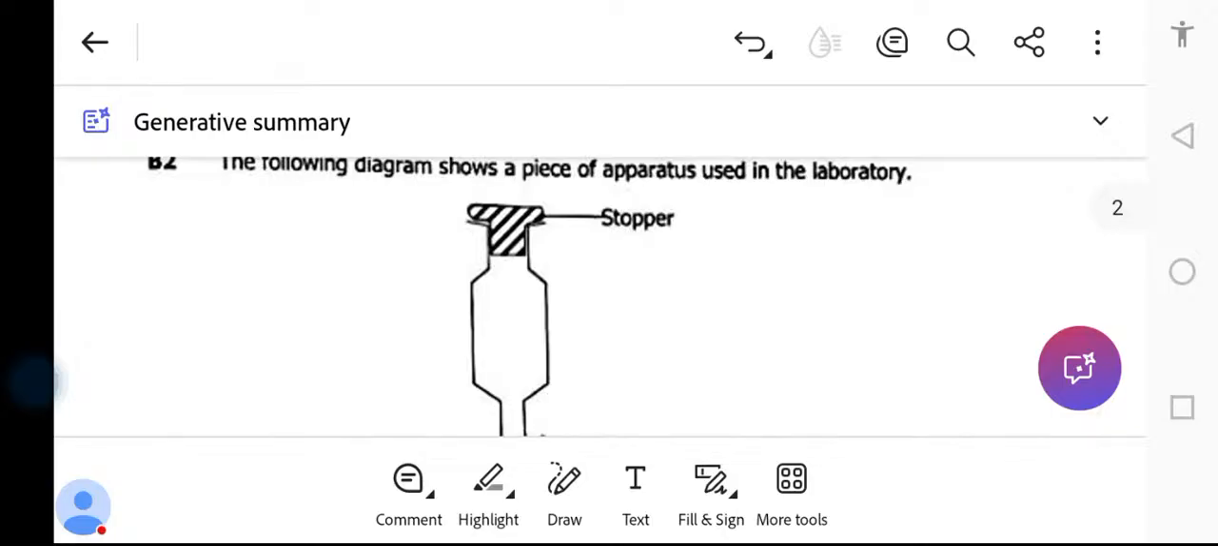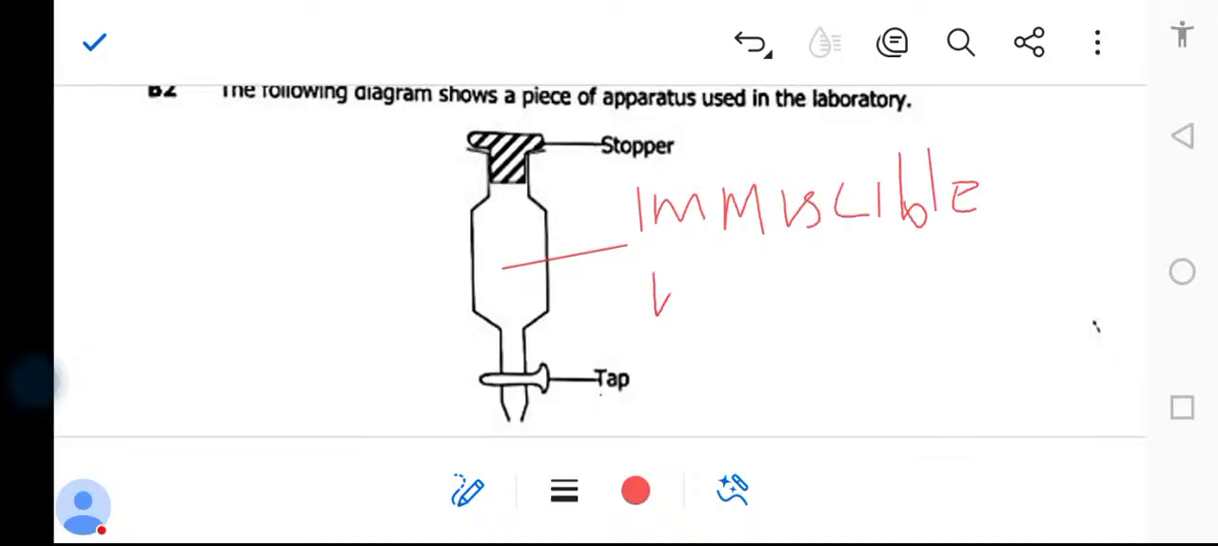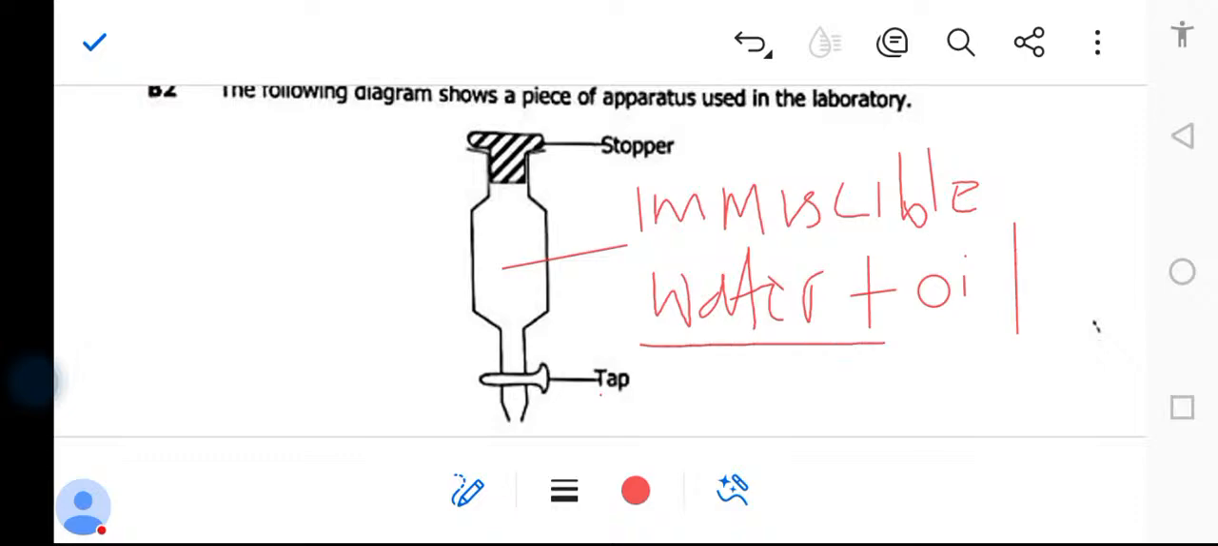So number one, a separating funnel is made up of a stopper and a tap, but the liquid which is found here is called immiscible liquid. So what is immiscible liquid? Immiscible liquid is any liquid which does not mix completely, e.g. water plus oil. When you mix water with oil, we form what we call immiscible liquids, meaning they do not mix completely.